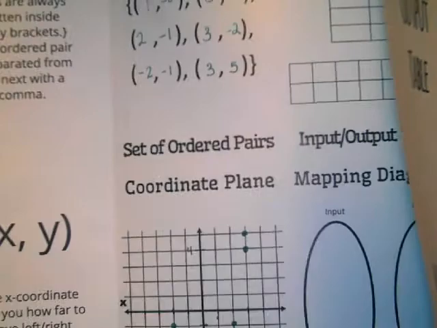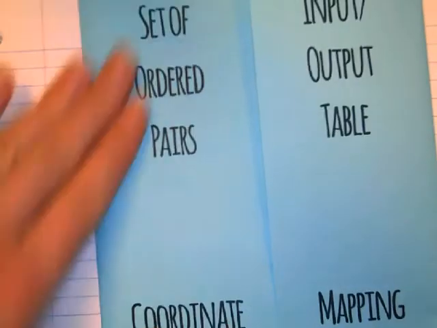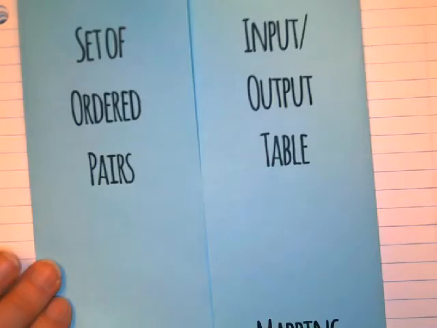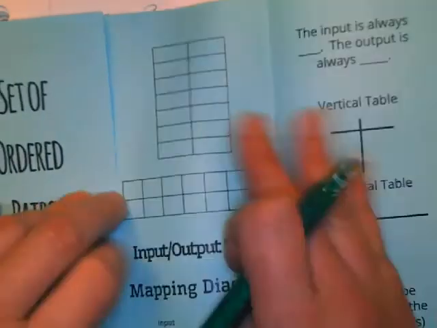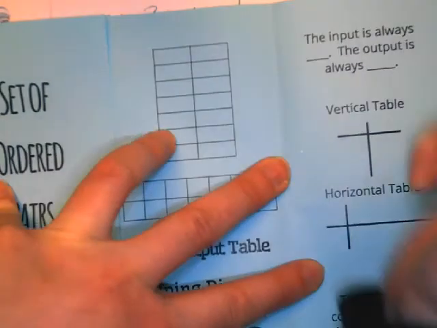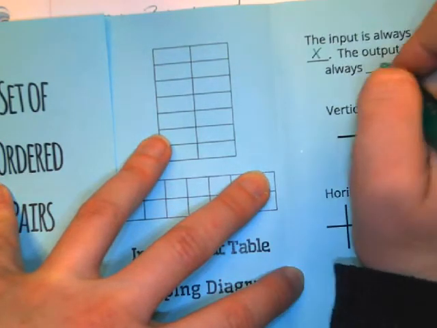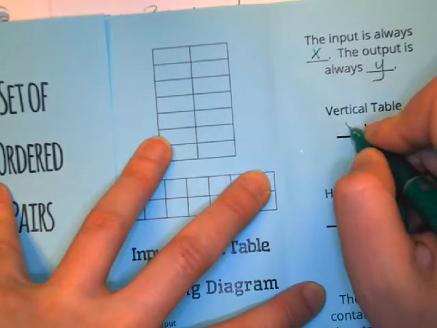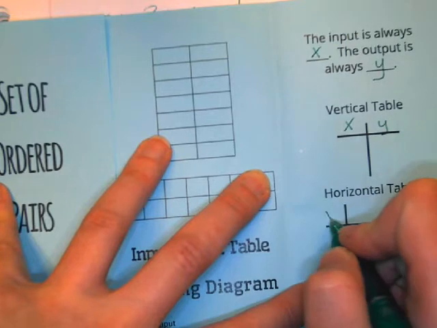All right, so other ways that we can represent a relationship, so we can represent it as a set of ordered pairs, we can represent it on the coordinate plane, and we can also make an input-output table. So for an input-output table, the input is always x, and the output is always y. And when we make a vertical table, we have the x on the left and the y on the right.